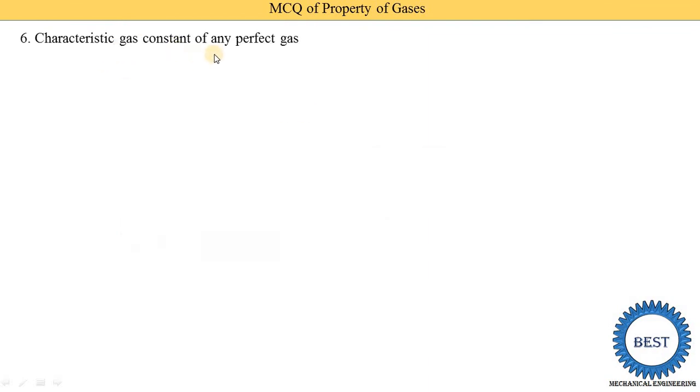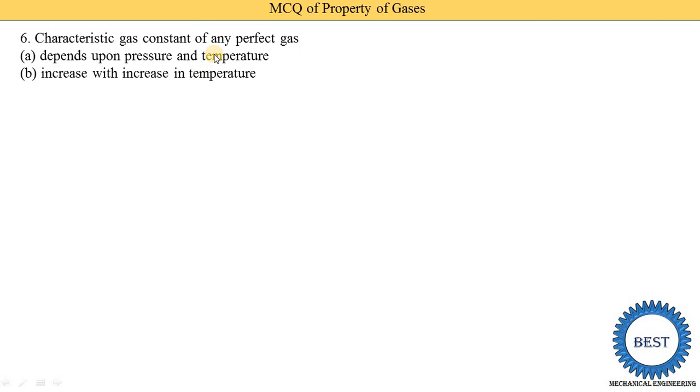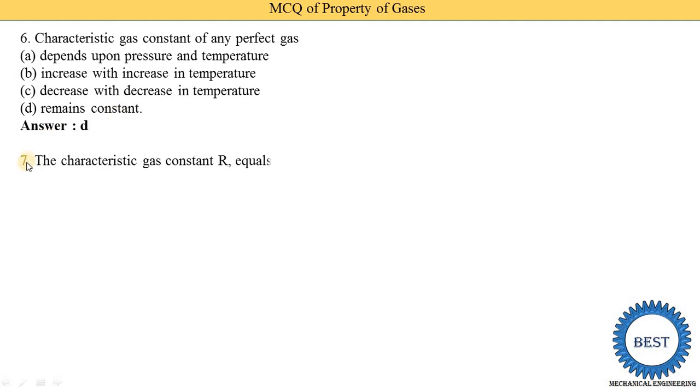Characteristic gas constant of any perfect gas depends upon pressure and temperature, increases with decrease in temperature, decreases with decrease in temperature, or remains constant. So option D is the correct answer. The characteristic gas constant of any perfect gas remains constant, so option D is the correct answer.